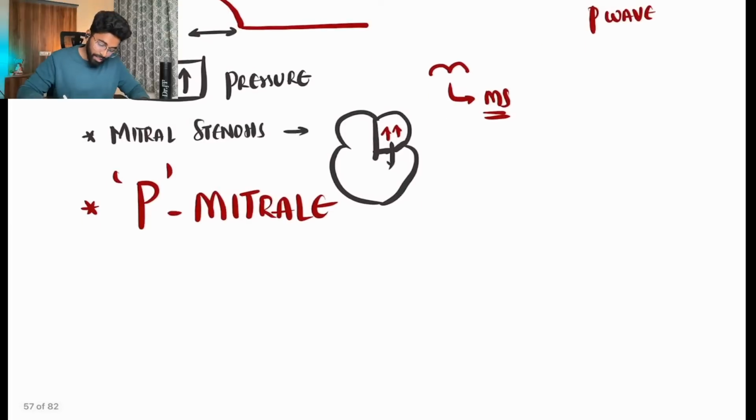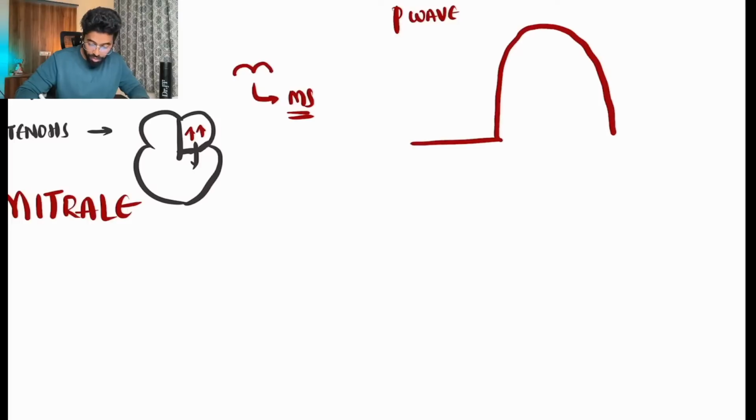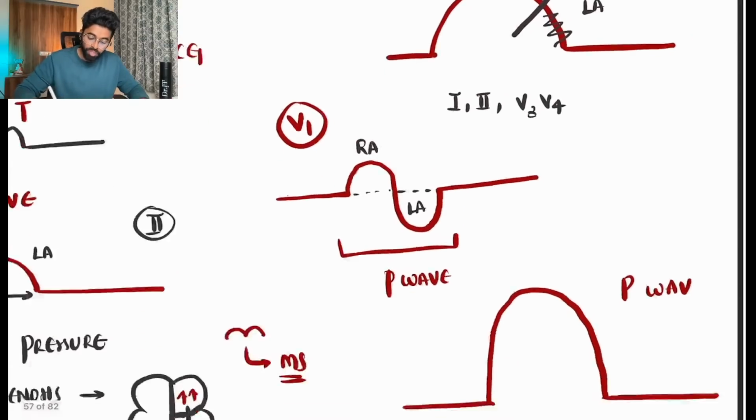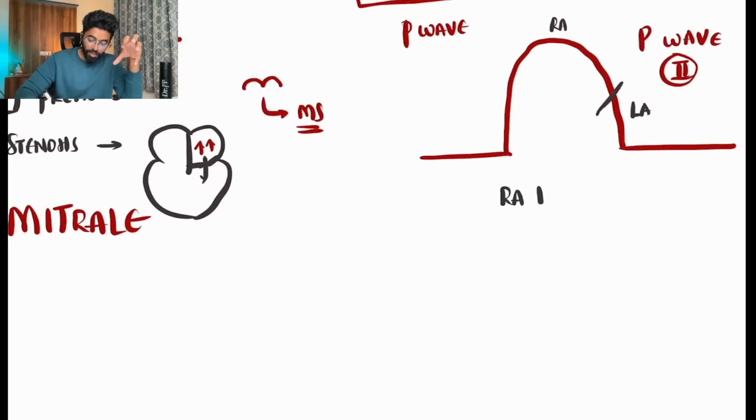Beautiful, right? Then we have another kind of wave I'll be drawing. So we have this kind of P wave. This is my P wave, which is much taller than my normal P wave, which I could look at in lead 2, which is my standard lead. Right. So this is very tall. Now what happened is that, as I said, the majority is occupied by the right atrium and 30% is from the left atrium. The left atrial part is normal, only 30%, but the right atrial part has become so large and very tall. Something is going on in the right atrium. Very clear. This is nothing but an increase in the right atrial pressures.